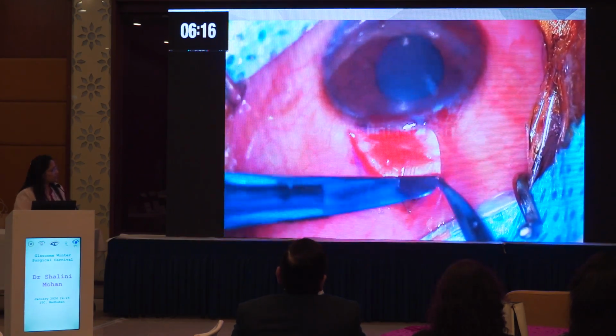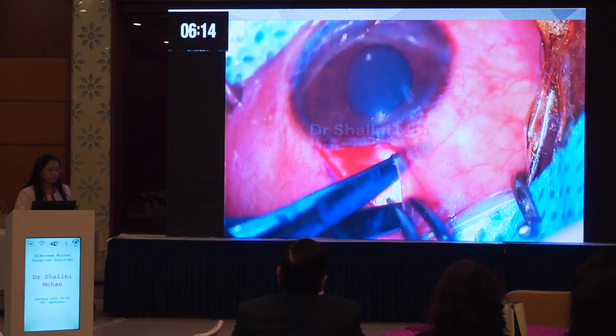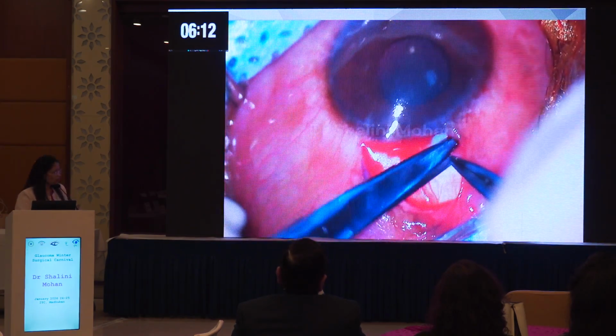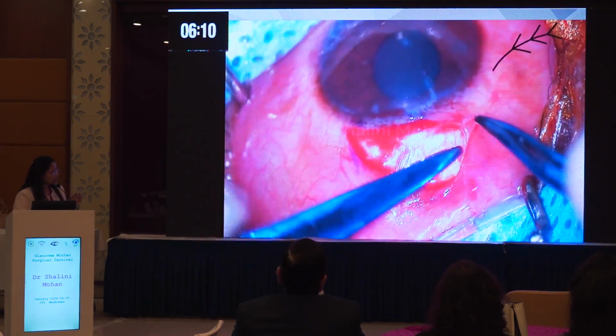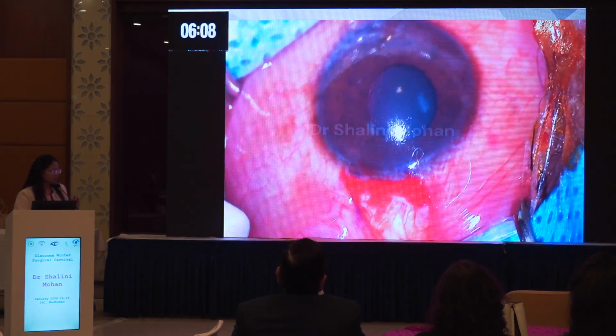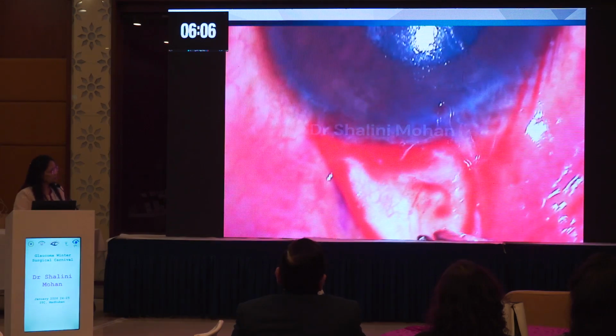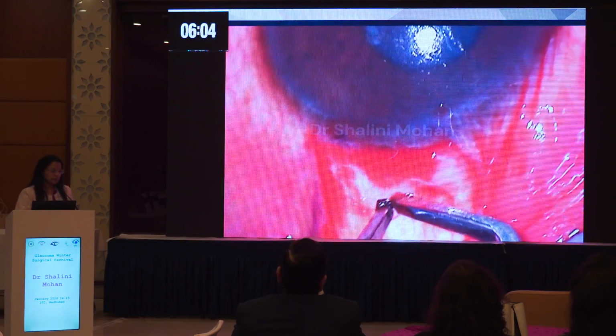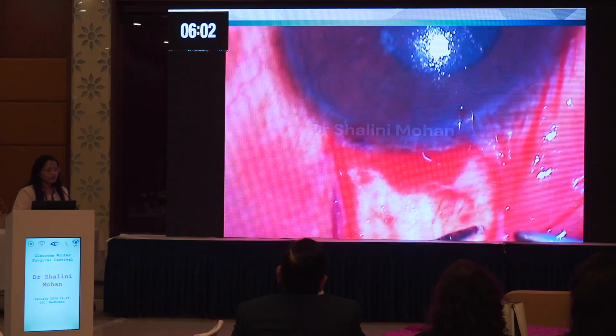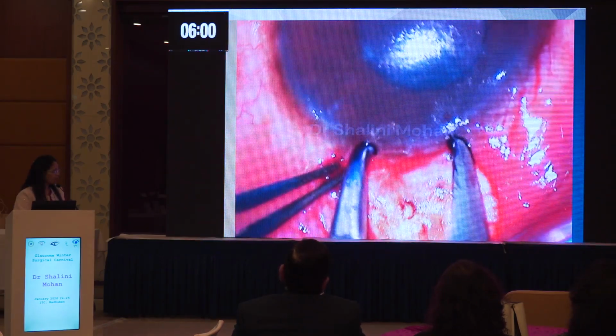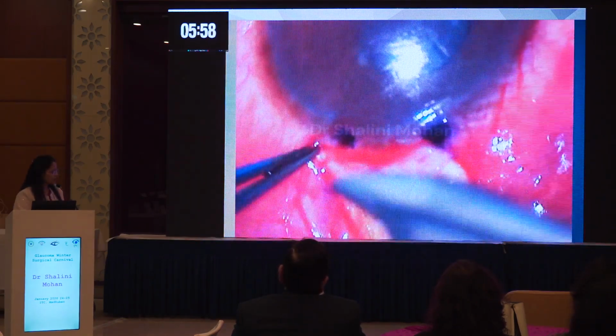So whenever you are dissecting the conjunctiva, you have to be very meticulous. You need to release all the adhesions. Try to hold from tenons, because conjunctiva is extremely sacred tissue. We don't want to damage any conjunctiva. Gentle cauterization is very important. We don't want to damage too much of conjunctiva and sclera.